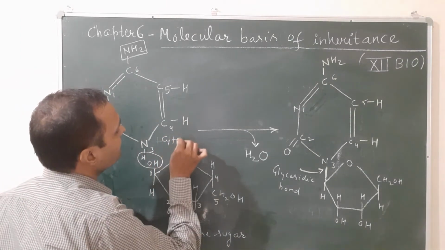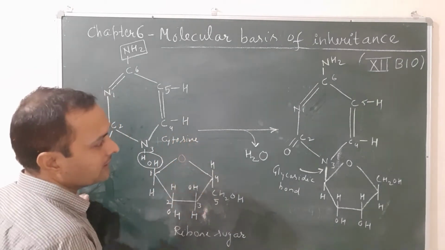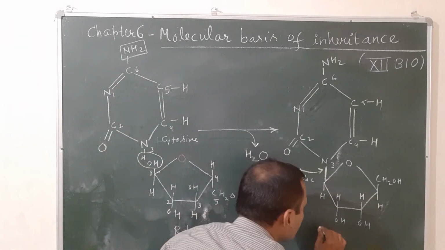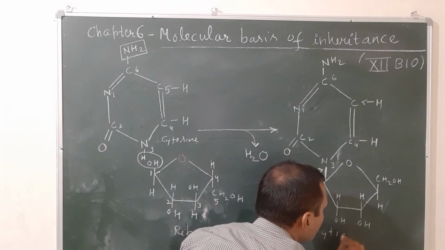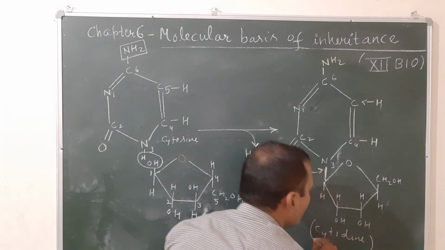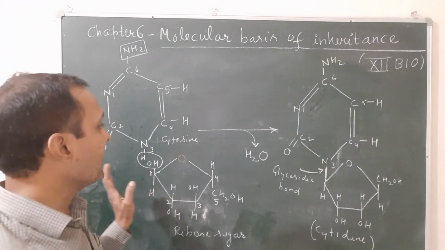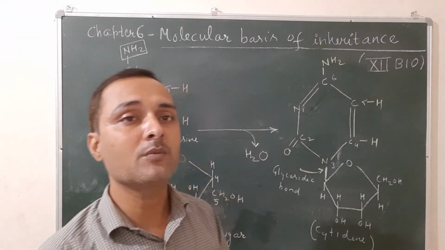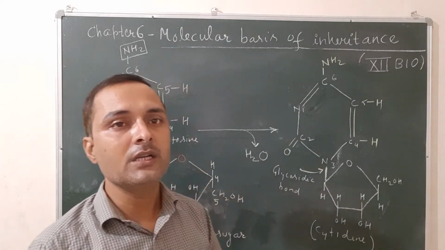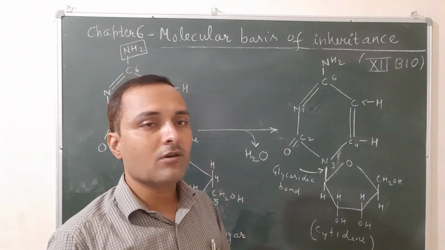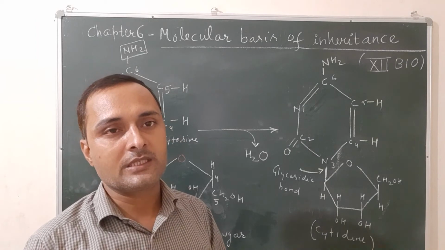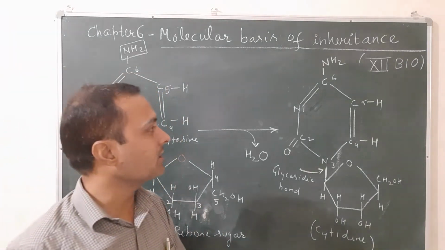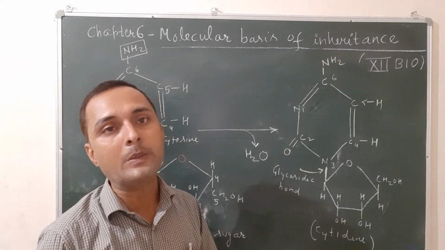When cytosine combines with the ribose sugar, it gives a nucleoside that is known as cytidine. It is a nucleoside of RNA formed by combination of cytosine with the ribose sugar. So this is all about the formation of one nucleoside of pyrimidine base. Okay, let us see the second one, formation of nucleoside in case of purine base.